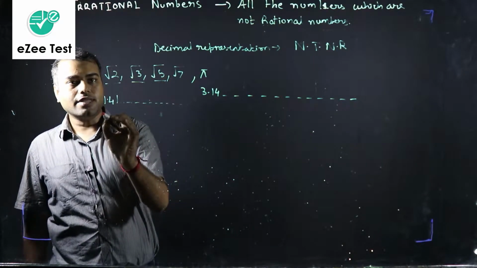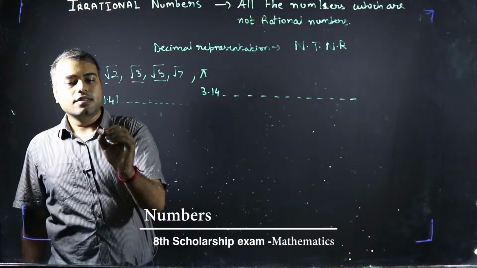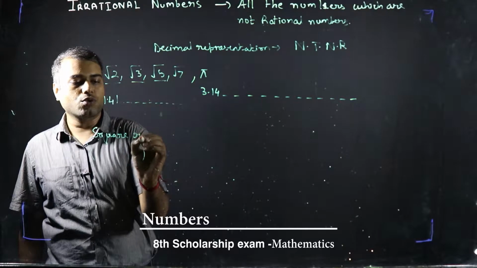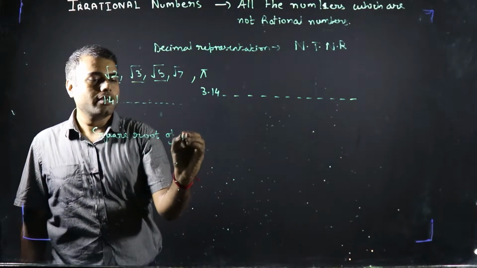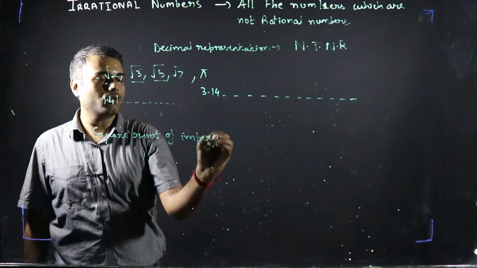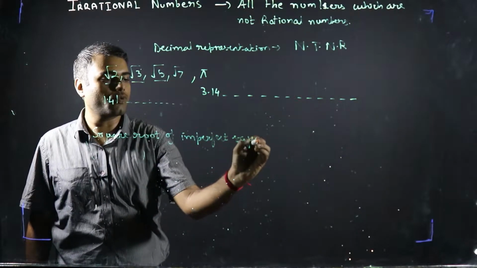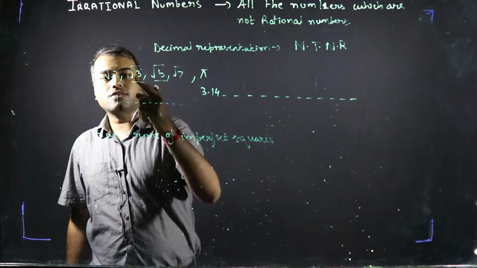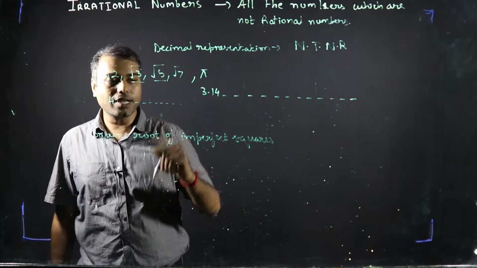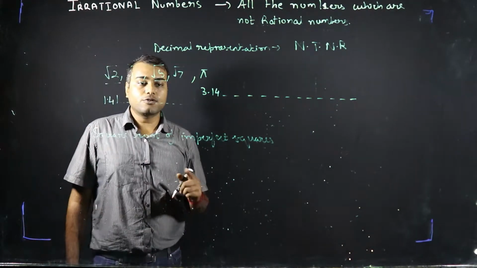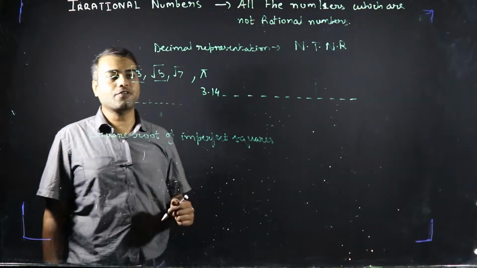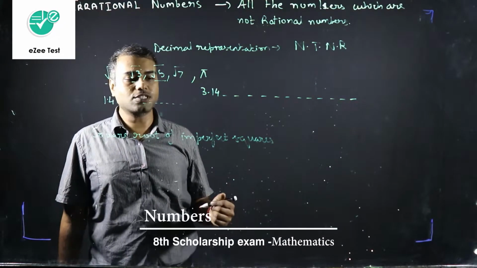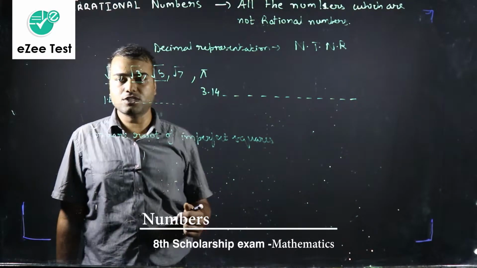We can say that the square root of imperfect squares. I hope all of you know the meaning of imperfect squares. What are imperfect squares? Like 2 is an imperfect square. 3 is an imperfect square. But is 4 an imperfect square? No. 2 square is 4. So 4 is a perfect square. Now 5, 7, 6, 8, they are not perfect squares. But 9 is a perfect square.